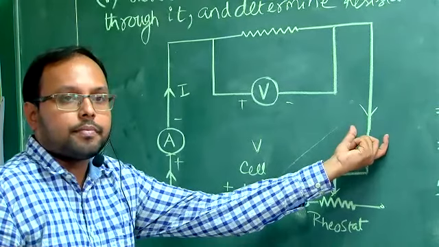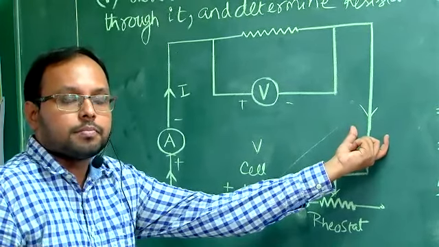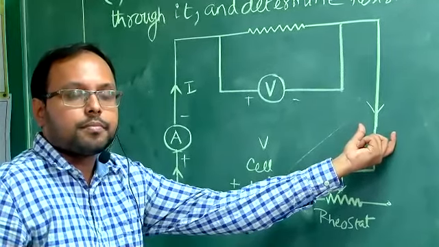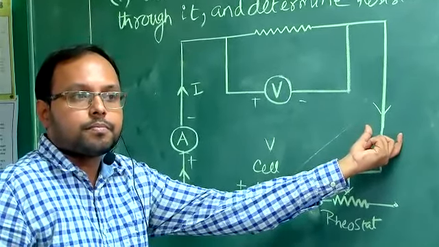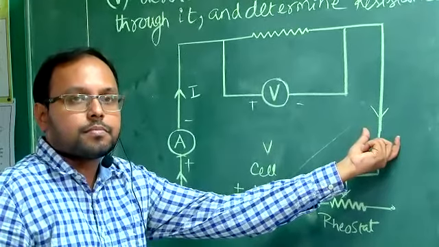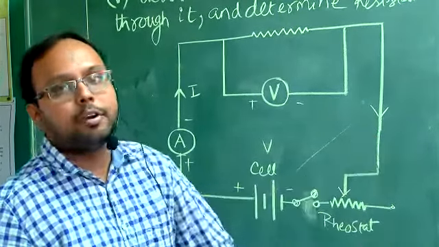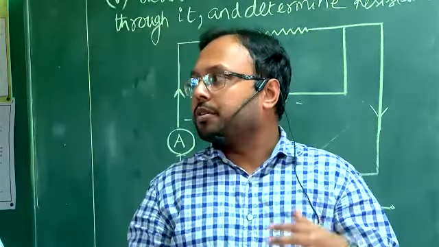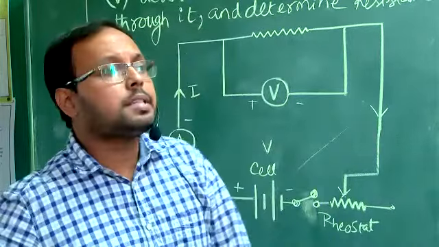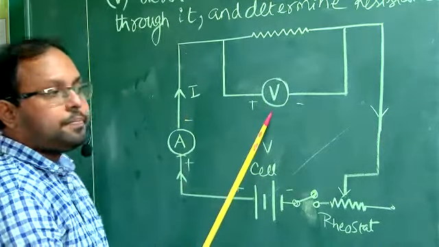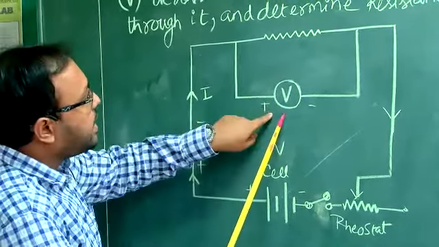Sir, actually the voltmeter has a high resistance, so it is connected in parallel. I am not very sure whether connecting it afterwards will work or not. Achha, I think all of you are a bit confused, so let me explain this once more. This is the voltmeter. You can see this is the voltmeter.